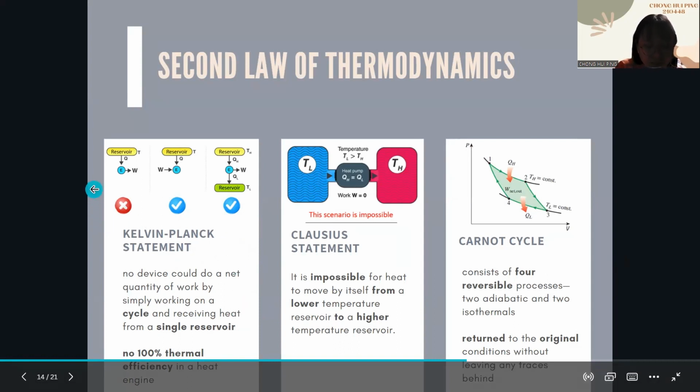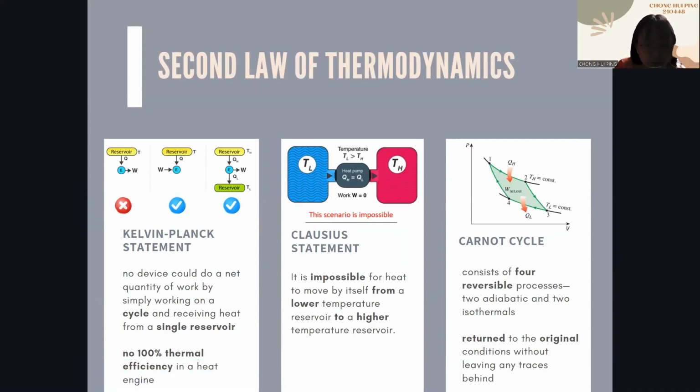One example that I can give is that a boat engine can't work by extracting the heat from the ocean. So in other words, in a heat engine, heat cannot be fully converted into work. This means that the heat received from the reservoir will not truly be converted into work. So this doesn't apply in the Kelvin-Planck statement.